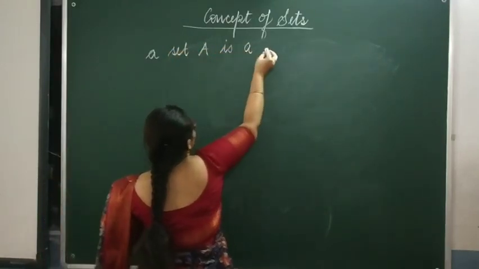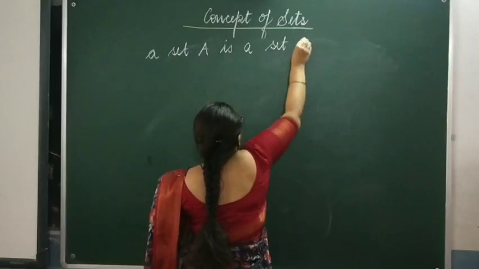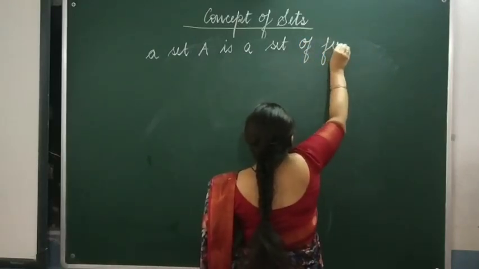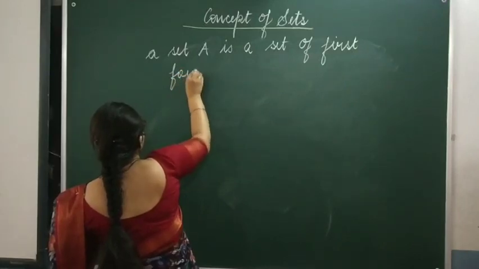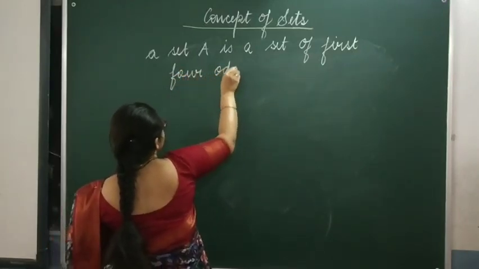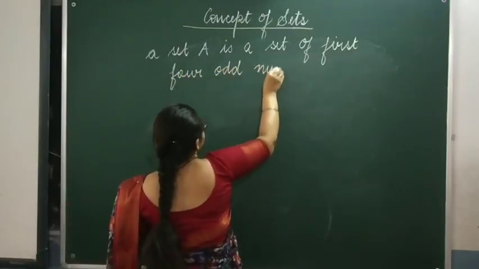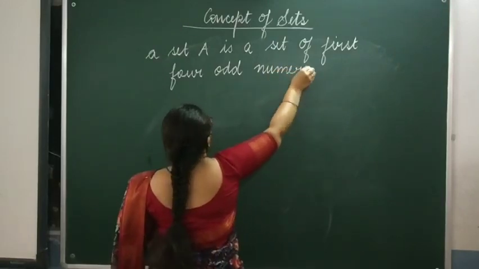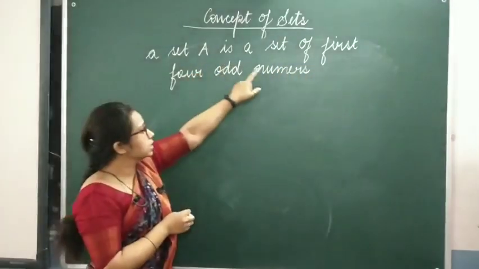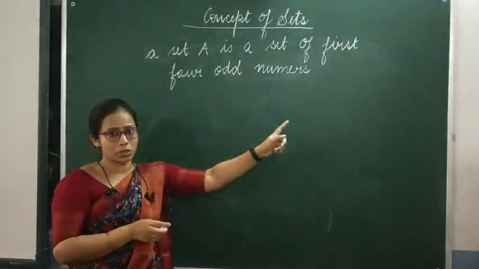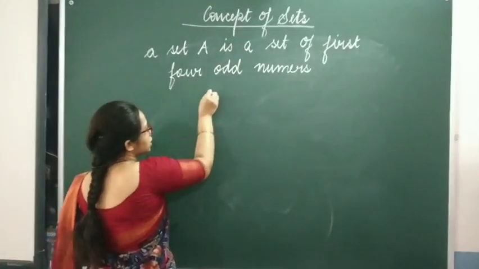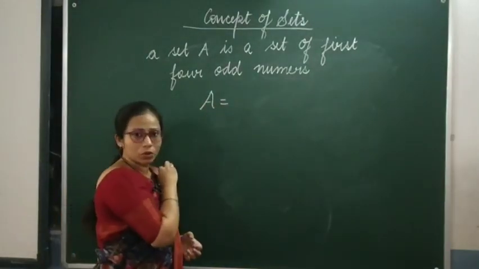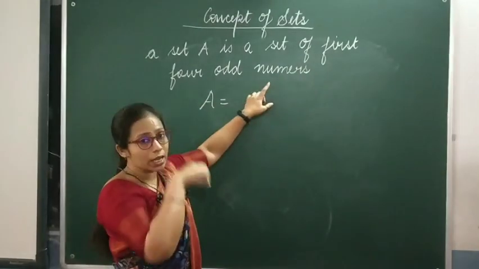Suppose a set A is a set of the first 4 odd numbers. So how will you write it? You will write it as set A, capital A. And then what will be the elements of the set?